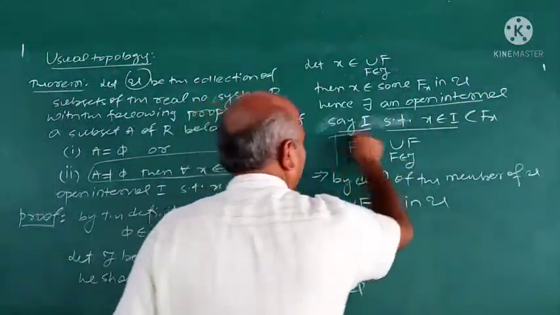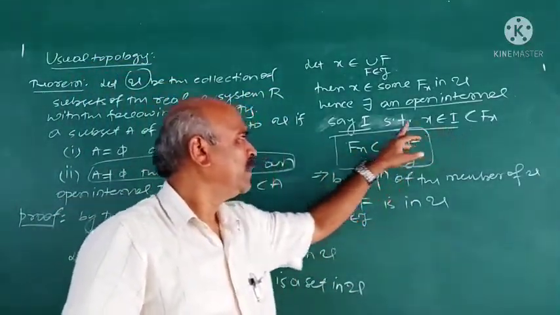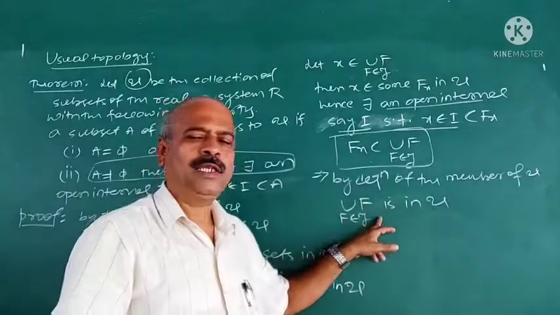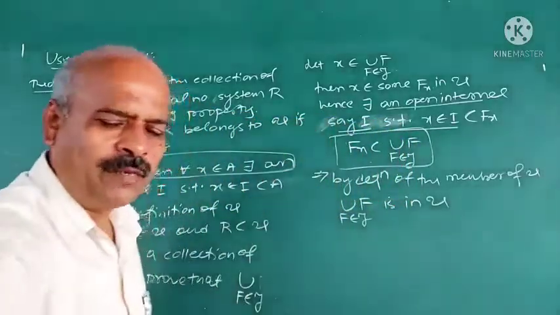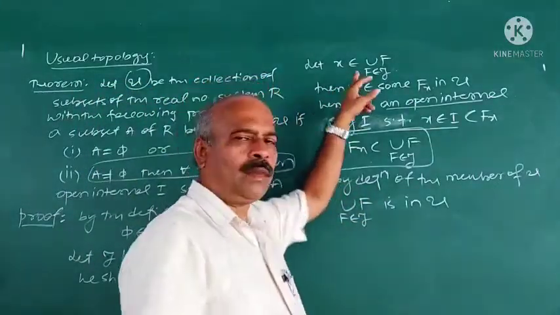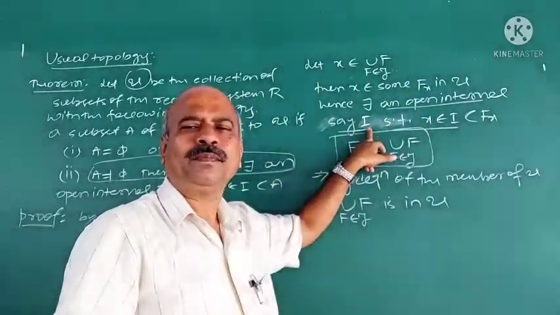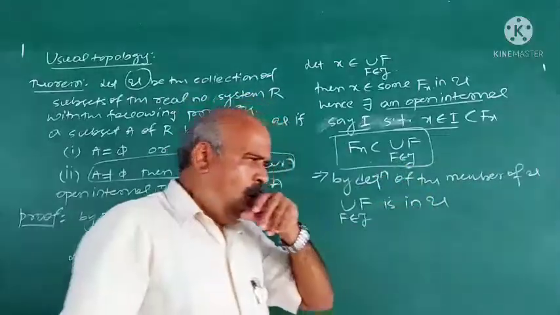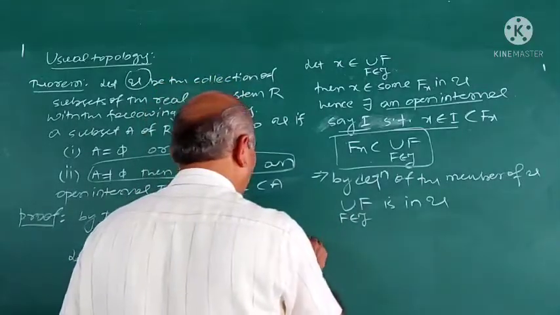This implies, now, for every x belongs to union F, there exists an open interval I such that x belongs to I and it is contained in union F. Hence, union F is a member of U. We have applied the definition finally: when union F belongs to U, for every x belongs to union F, there must exist an open interval I such that x belongs to I and it is contained in union F. That is satisfied here.